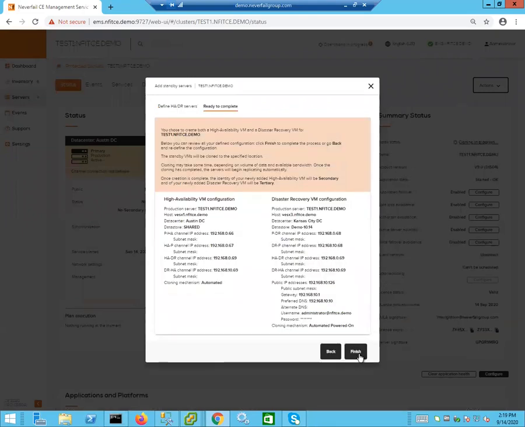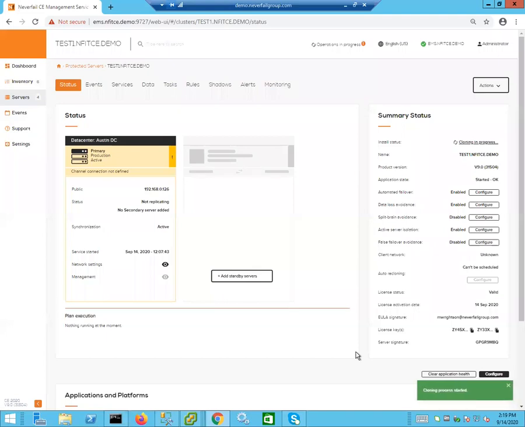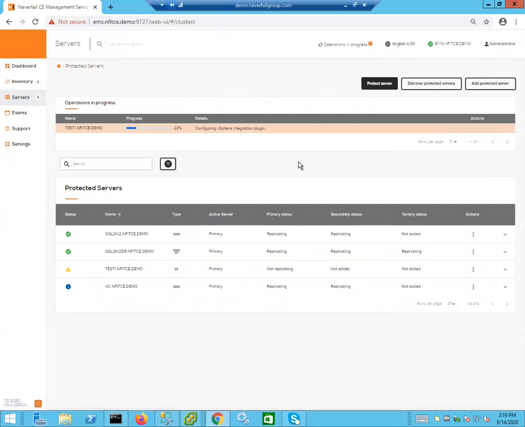It will now give us the details of how we've built our cluster, the high availability configuration, and also the disaster recovery configuration. We review this quickly, and then we can hit the finish button. And Continuity Engine will start the cloning process, as the pop-up at the bottom says. And then if we go up to operations in progress, we can see that we are beginning to reconfigure the production server to be cloned. And there we go. We're reconfiguring Engine to participate in the extended cluster.